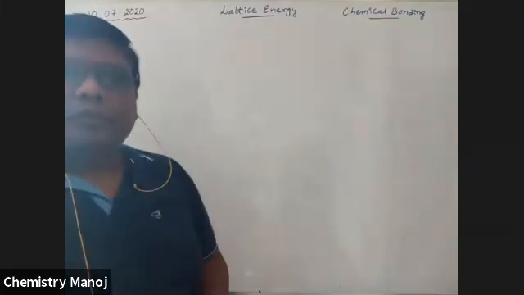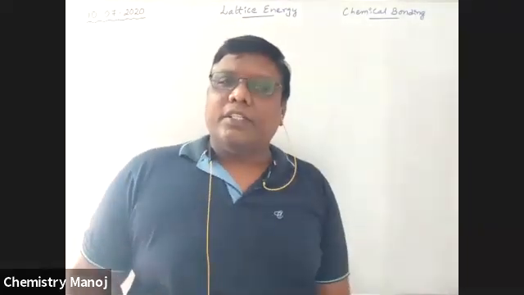Lattice energy. What is this lattice energy?